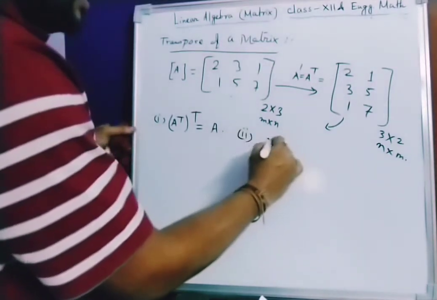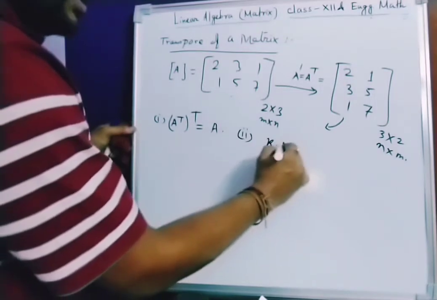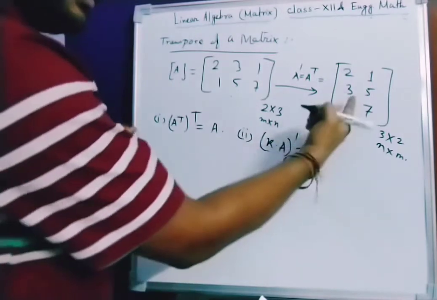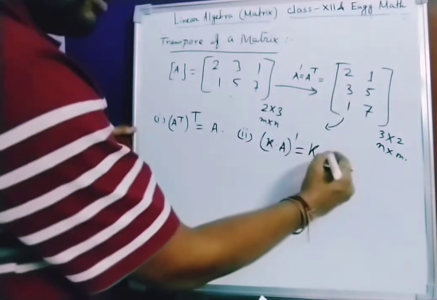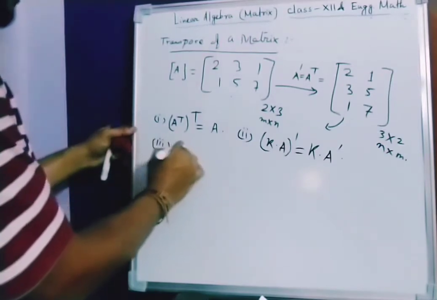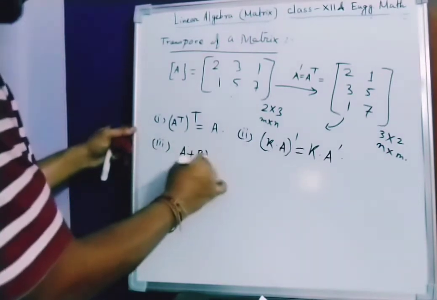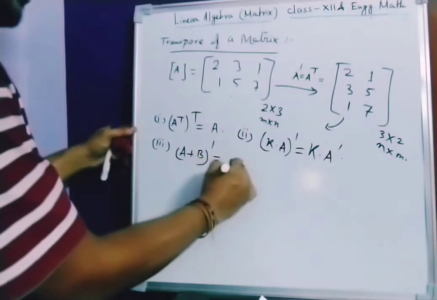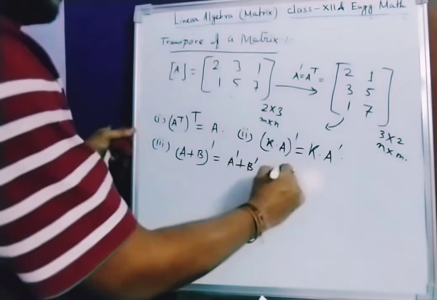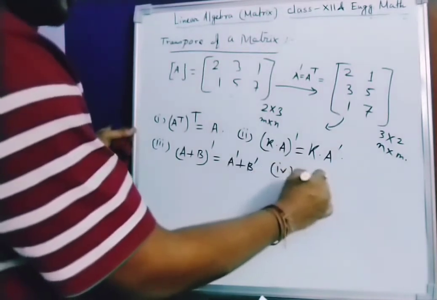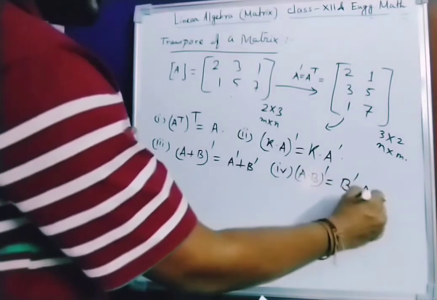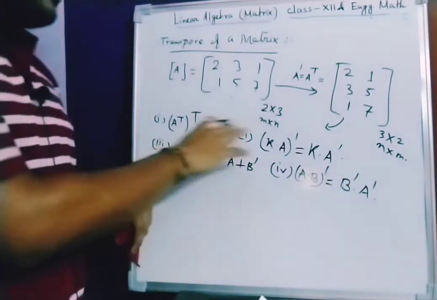And the second property: any constant K with A transpose, the K comes outside of the bracket. So K into A dash, this is the formula. The third one: A plus B whole transpose is nothing but A dash plus B dash. This is another formula. And the fourth formula: A dot B whole transpose is nothing but B dash dot A dash. So this is the overall property of the transpose.